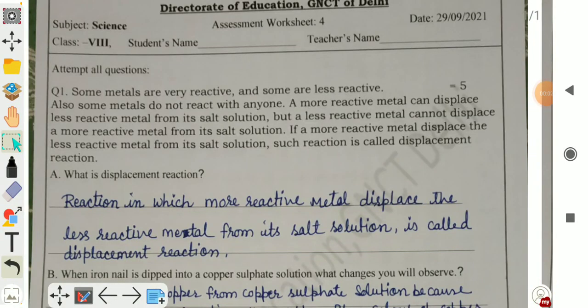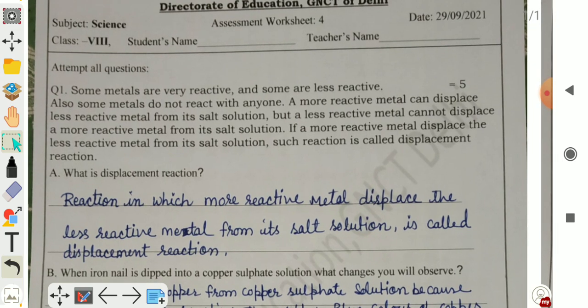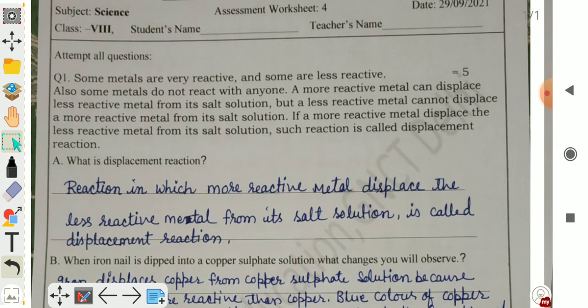Assessment worksheet number 4, class 8, subject science. In the first column, you have to write your name, and in the second column, you have to write your teacher's name. Attempt all questions.